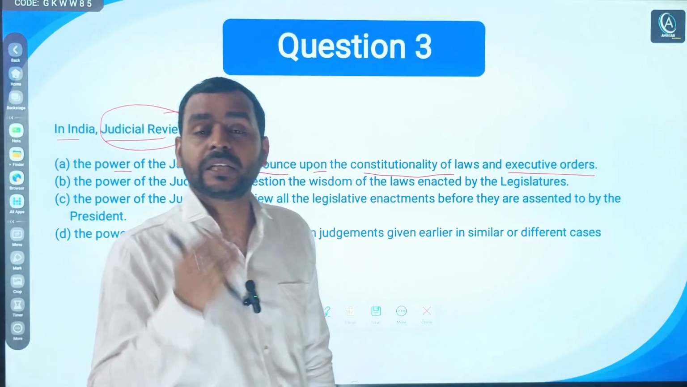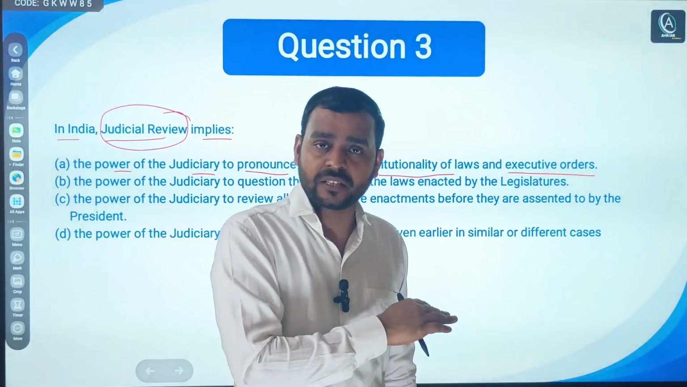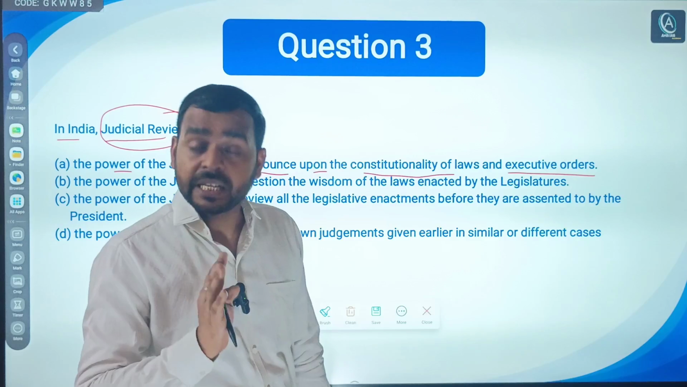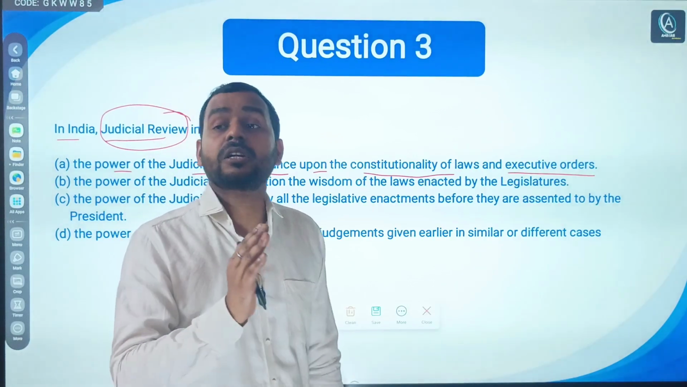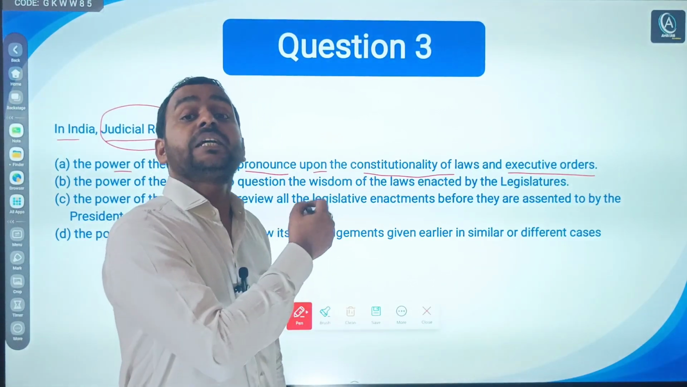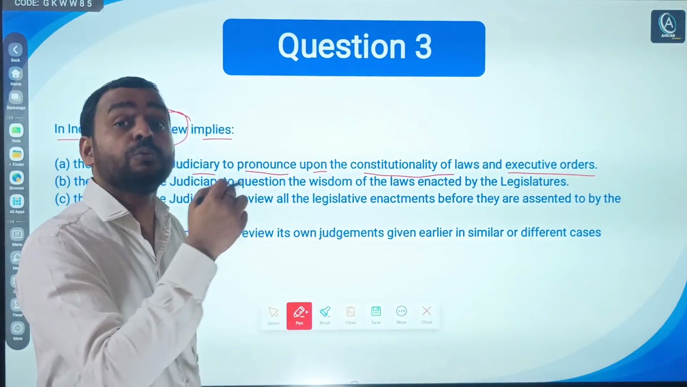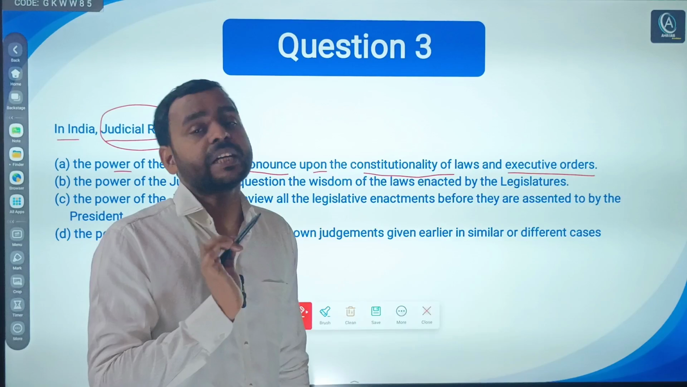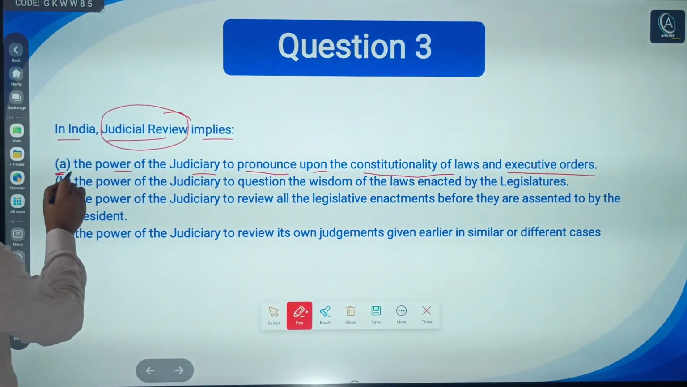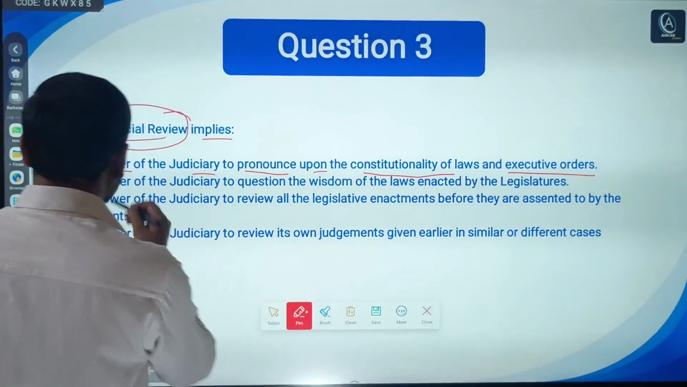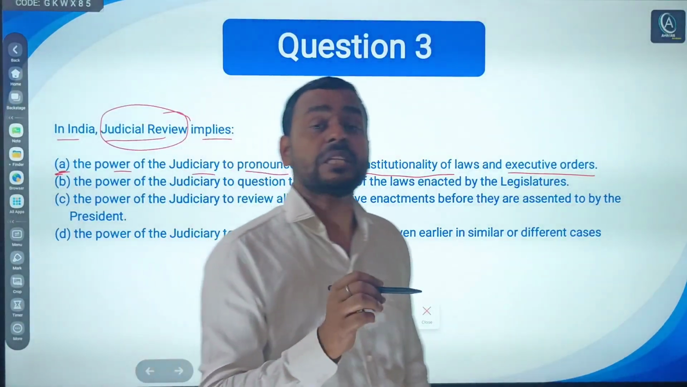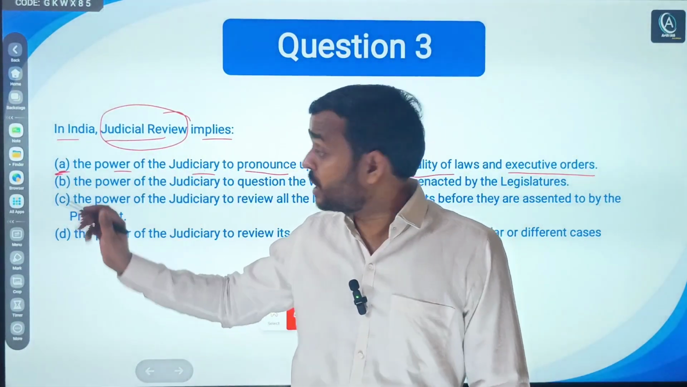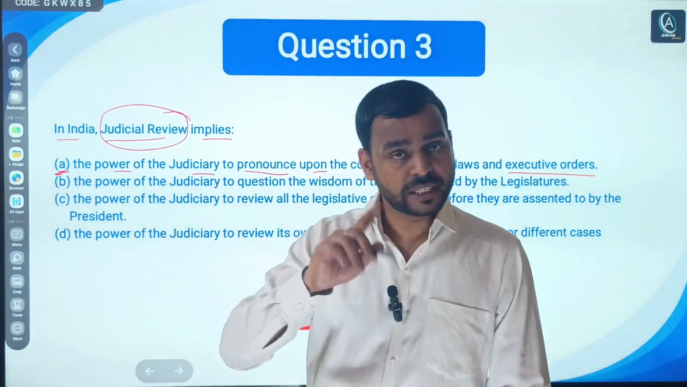Obviously. Simply, judicial review in simple terms means a power or a tool in the hands of the judiciary to review the acts passed by the legislature or any action taken by the executive. It tries to balance, or you can say it is used by the judiciary to check arbitrary action, whether by the legislature or executive. So this should be the right answer. But read the other options too, as I suggest every time: even if you have found the right answer in the first option, you should still read the other options.